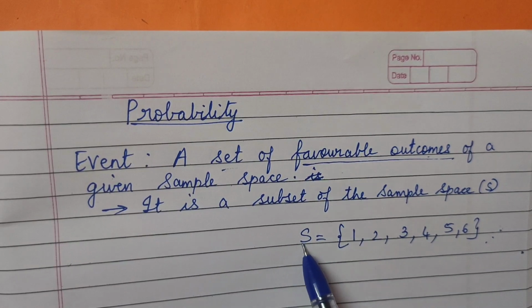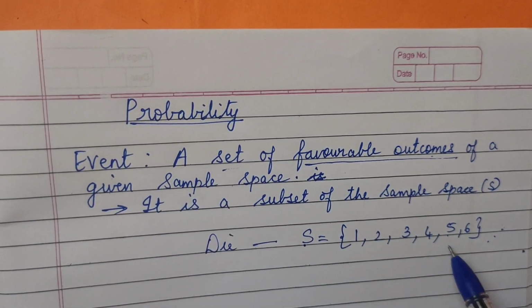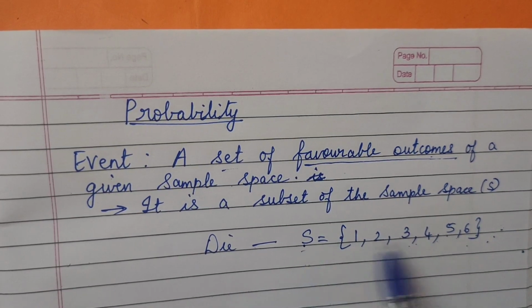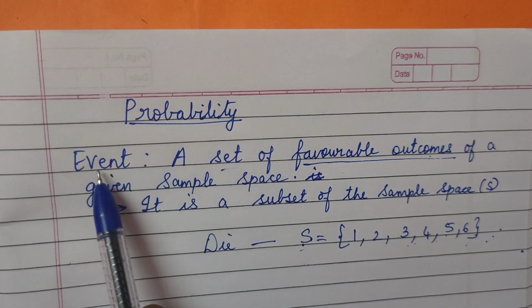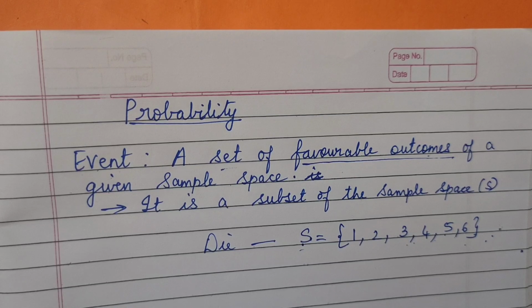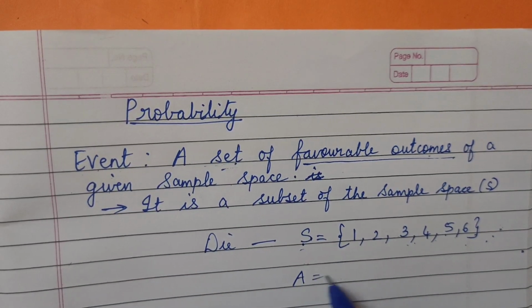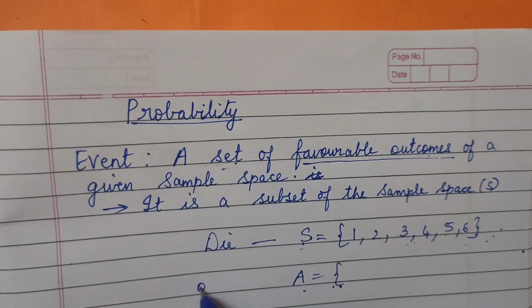So see here, when I say all the possible outcomes of a die, for example a die where we have 1, 2, 3, 4, 5, 6, this is a sample space. But if one type of condition is given, that it should turn into an odd number, that is you will get an odd number here. So what is this? It is also a set form, so we will name it as A, and it is in the form of a set.